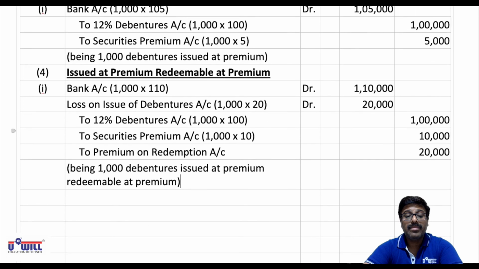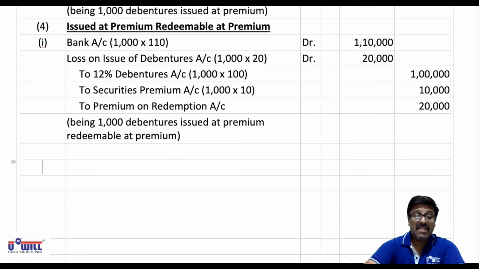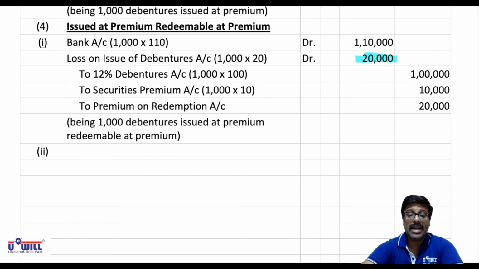Now, since we have loss on issue, we have to write it off, and securities premium is 50,000. Is it sufficient to write off the loss of 20,000 or not? Yes. So the entire 20,000 will be written off from the securities premium account.